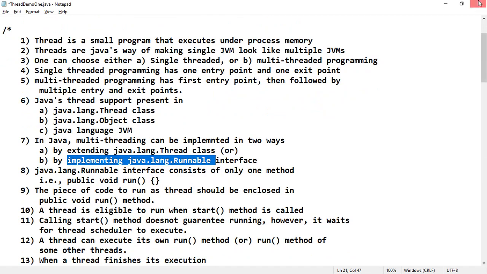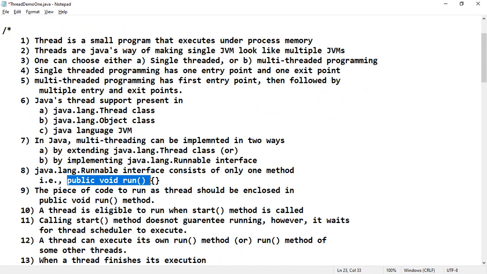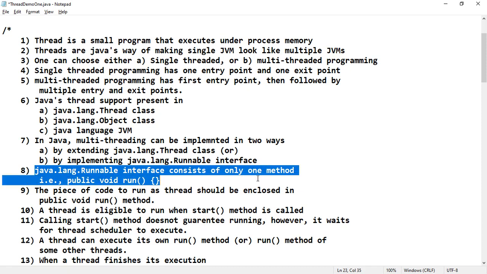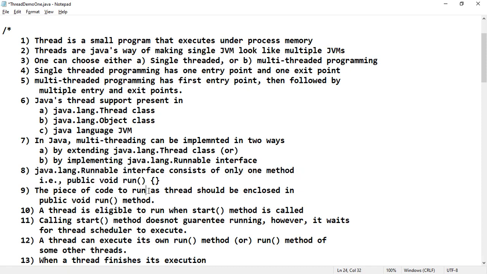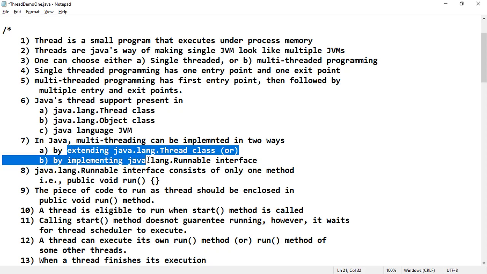Next, whether you extend the Java Thread class or implement the Runnable interface, you must override a function called public void run. That is the reason the java.lang.Runnable interface consists of only one method, which is public void run. And one more thing is why two implementation facilities.